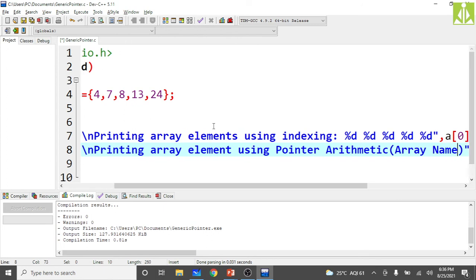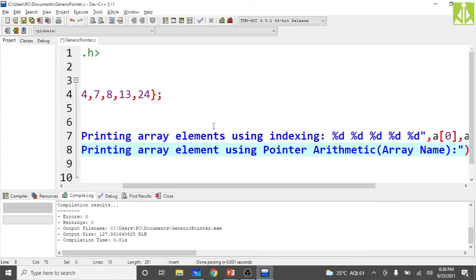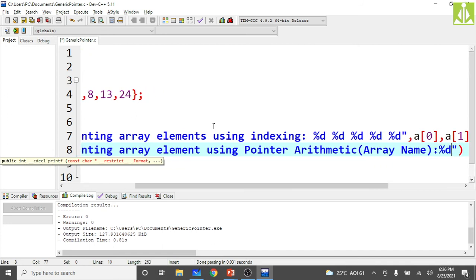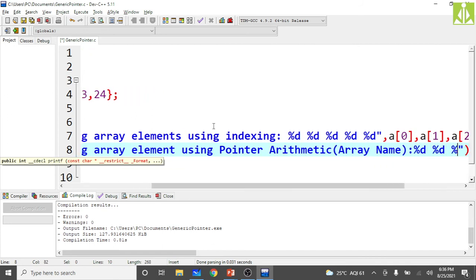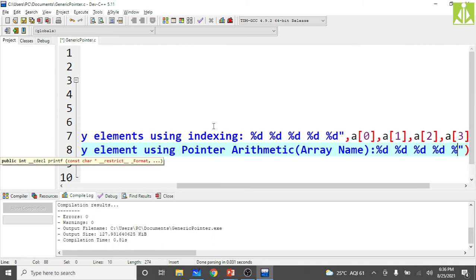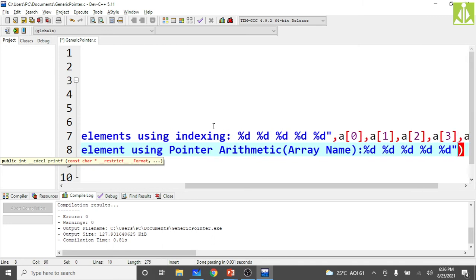So how can we dereference that? How many values do we have? 5 percentile d's we kept.